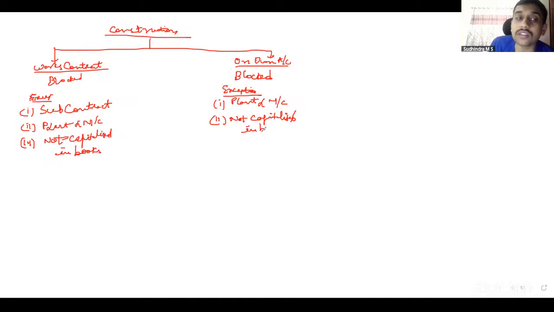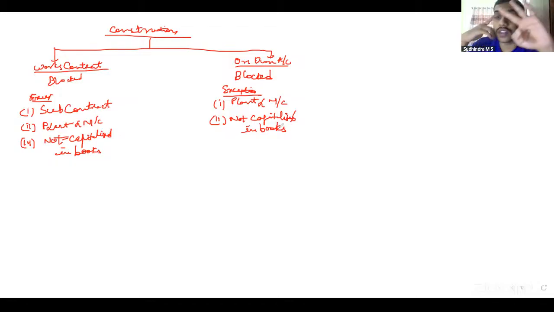Now, what is this plant and machinery? That is also defined under section 17 explanation. What does plant and machinery mean? It means any apparatus, equipment or machinery which is affixed on earth. Because it has to become an immovable property. So for that, if it is affixed on earth, it includes structure, civil structure and support, foundation and support of such plant and machinery.